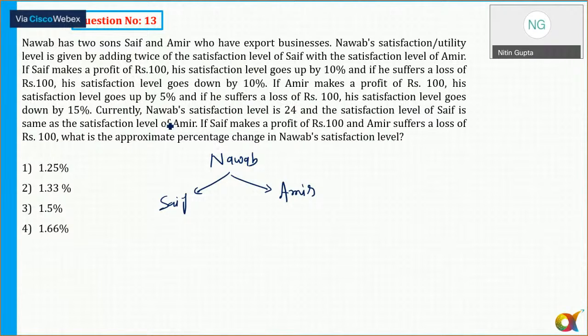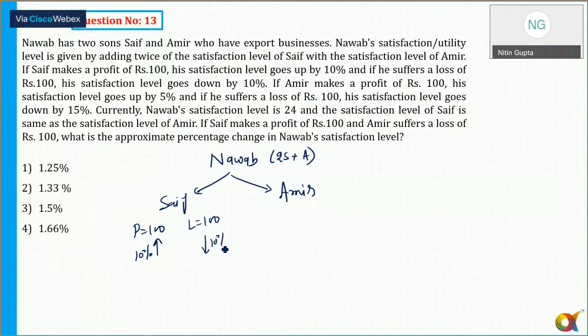Round 1 and round 2. Nawab's satisfaction level is given by adding twice the satisfaction level of Saf with the satisfaction level of Amir. So Nawab's satisfaction level is twice of Saf plus Amir. If Saf makes a profit of 100, his satisfaction level goes up by 10%. If he suffers a loss of 100 rupees, his satisfaction level goes down by 10%.